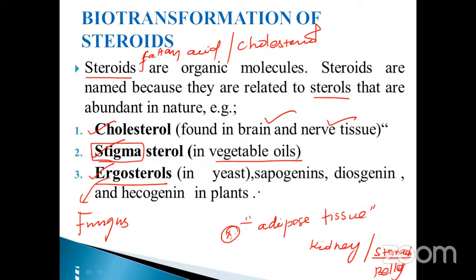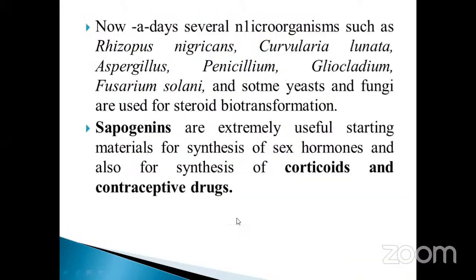sapogenins, diosgenin, and hecogenin in plants. Sapogenins, diosgenin, hecogenin. These are the things. Sometimes they may ask the question, which one of the following is an ergosterol? And cholesterol, where does the deposition take place in a human body other than the adipose tissues? They may ask such questions, find out, students. That is very, very important.